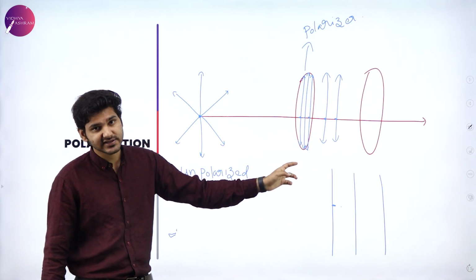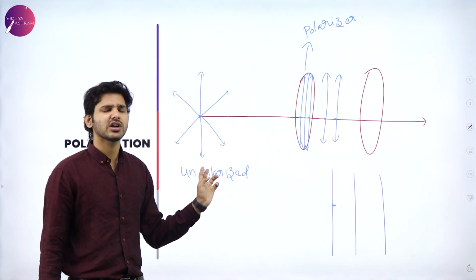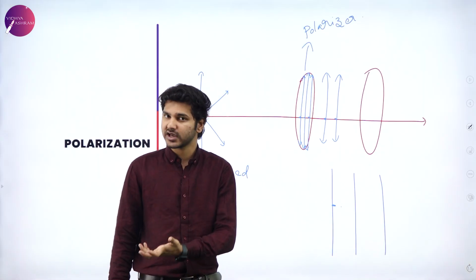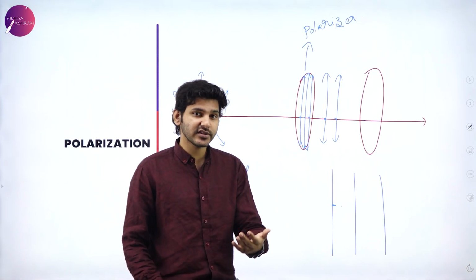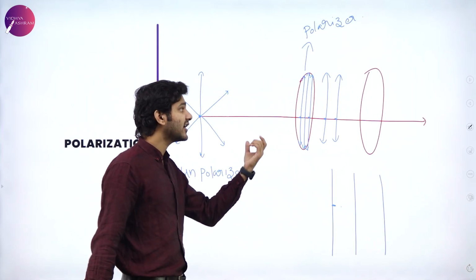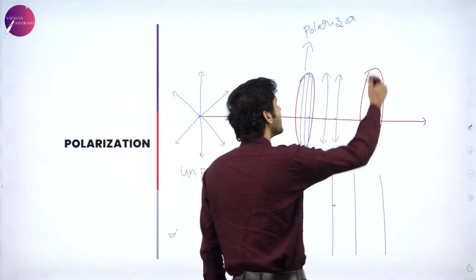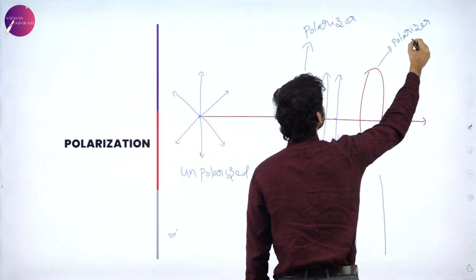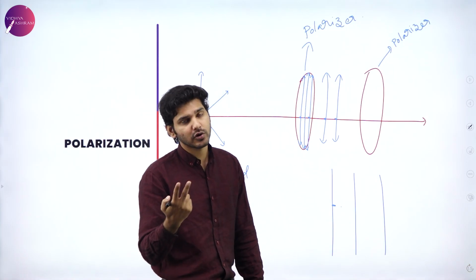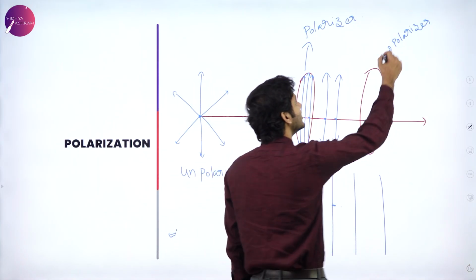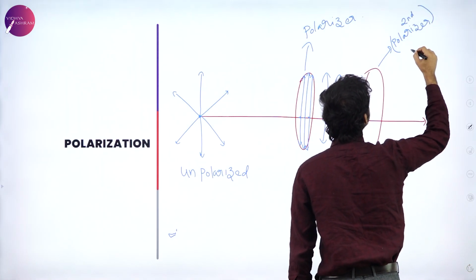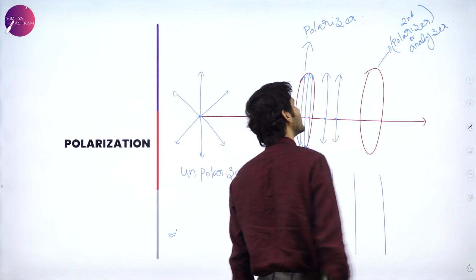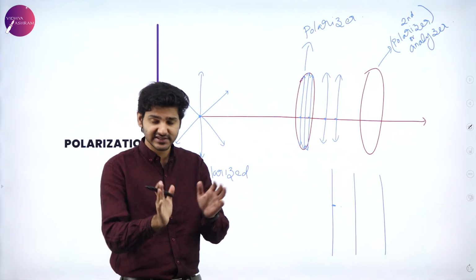So using a polarizer to filter the unpolarized light, or convert the unpolarized light into polarized light, that particular process is known as polarization. Now you can take it a step further and improve on this design. If you place another polarizer, let's say this is polarizer 1 and this is polarizer 2, the second polarizer is also known as an analyzer. Why it is called that, I'll explain to you.